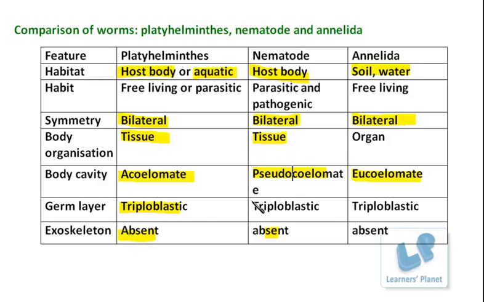Moreover, regarding the excretory system, of course it is very important point, right? In the case of platyhelminths, flame cells participate in the process of excretion. In the case of nematoda, there is the developed malpighian tubules, and in the case of annelida, further developed structures are there, which we call as the nephridia.